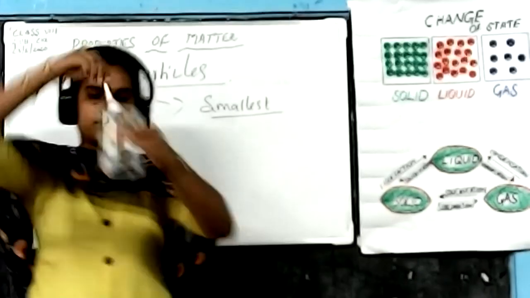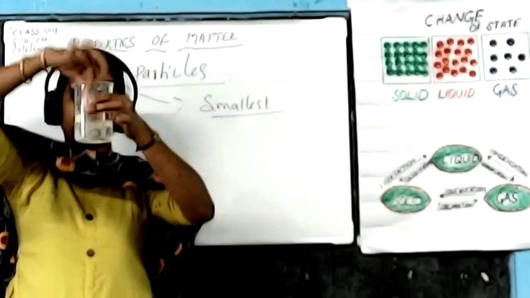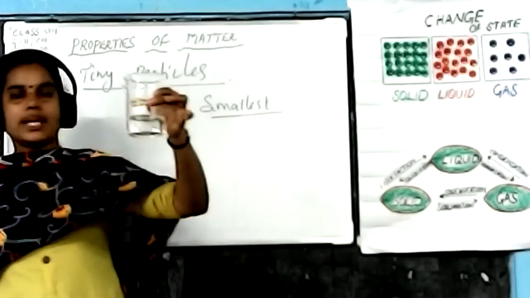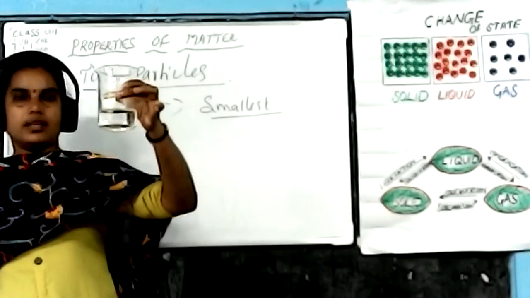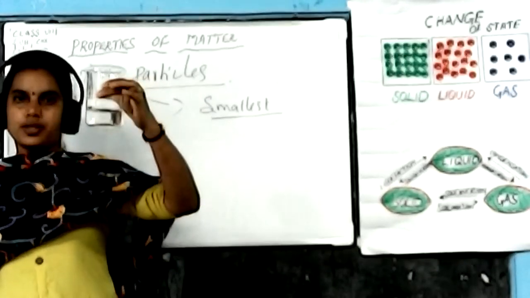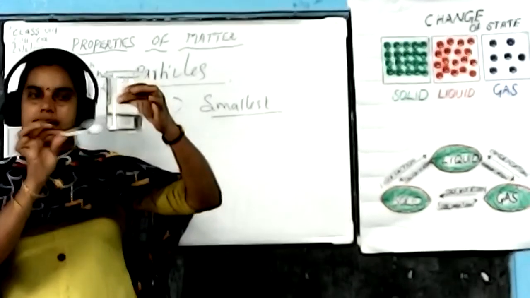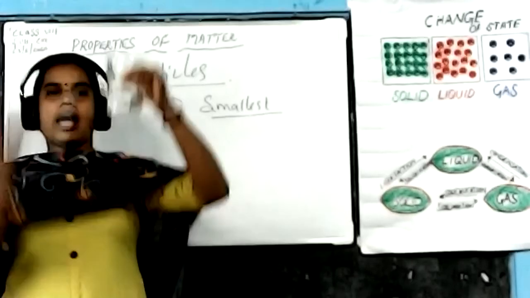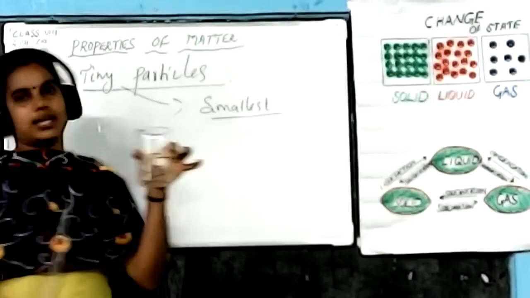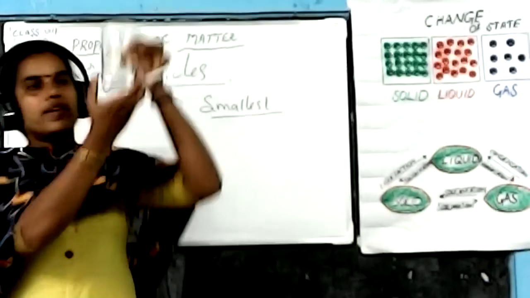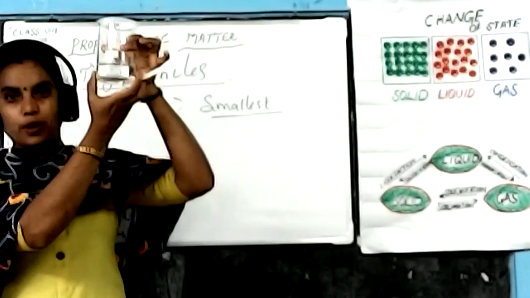Now what happens to this solution? The sugar completely dissolves in the water. Now can you see the crystals of sugar? No, because the sugar is completely dissolved in the water and forms tiny particles. We cannot see these particles with our naked eye.